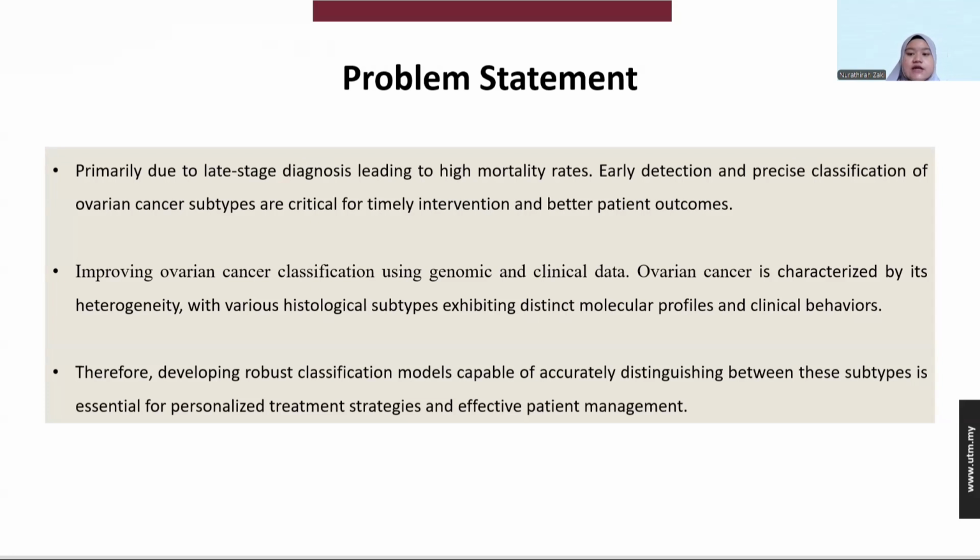Ovarian cancer is characterized by its heterogeneity, with histological subtypes exhibiting distinct molecular profiles and clinical behavior. Therefore, developing a robust classification model capable of accurate distinction between the subtypes is essential for personalized treatment strategy and effective patient management.